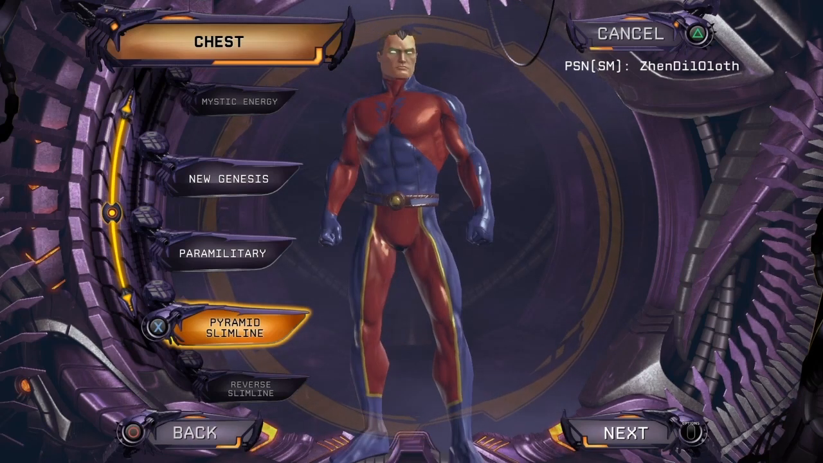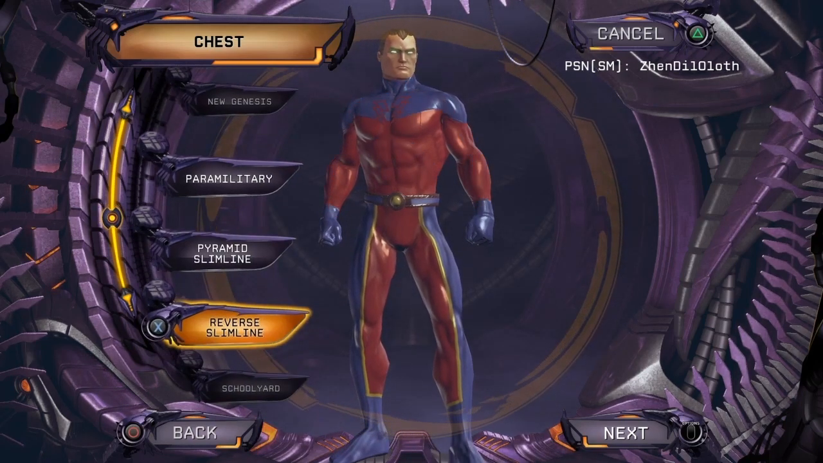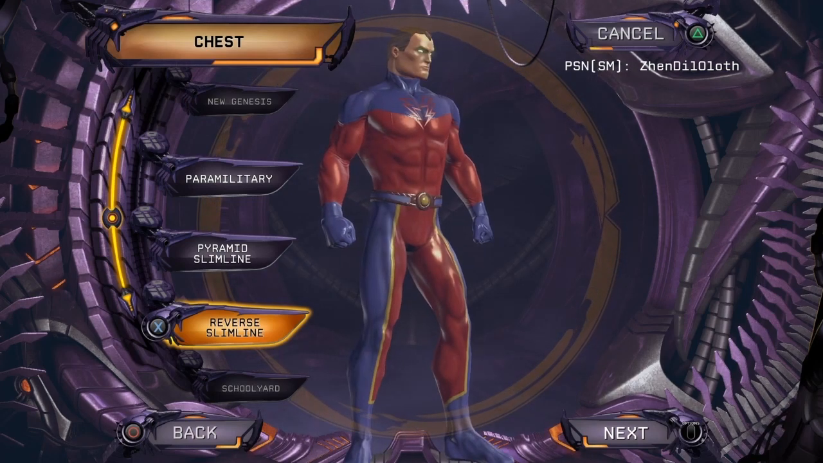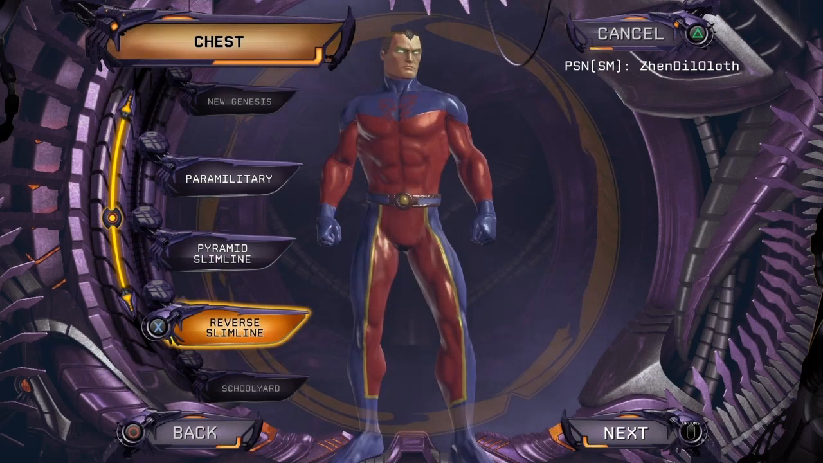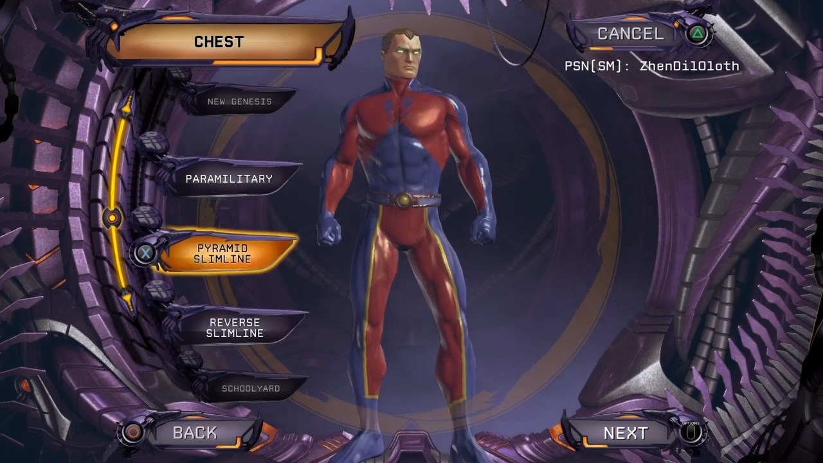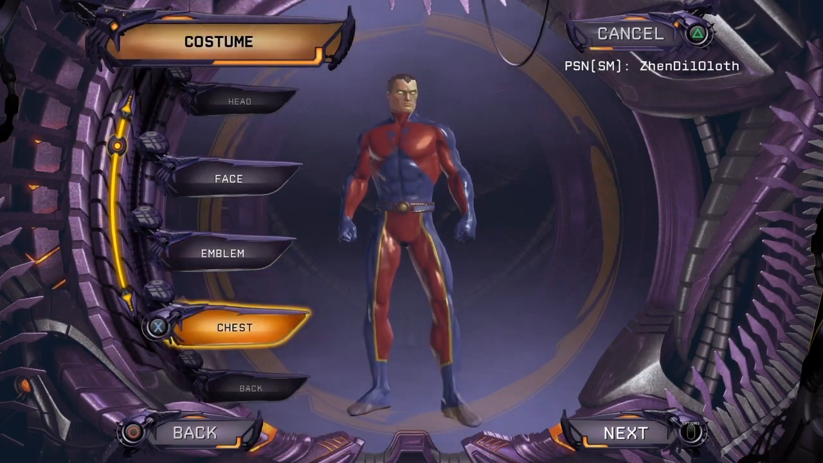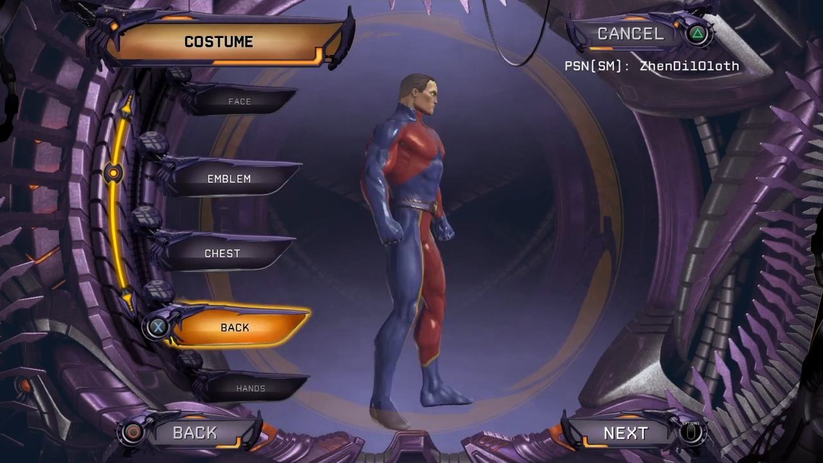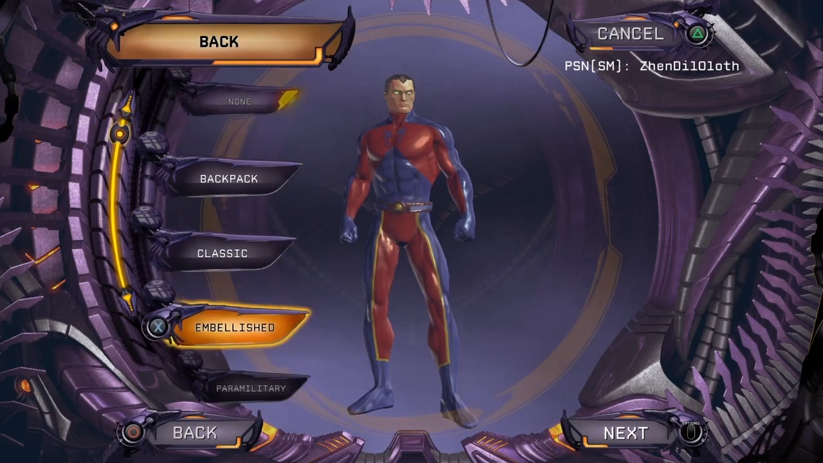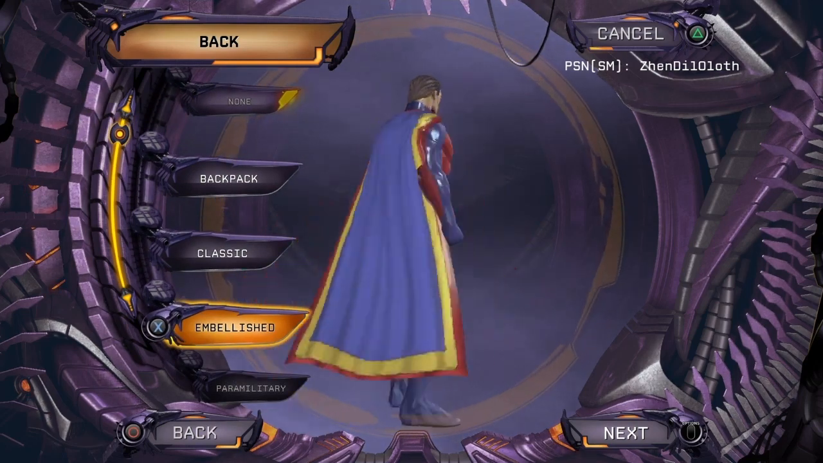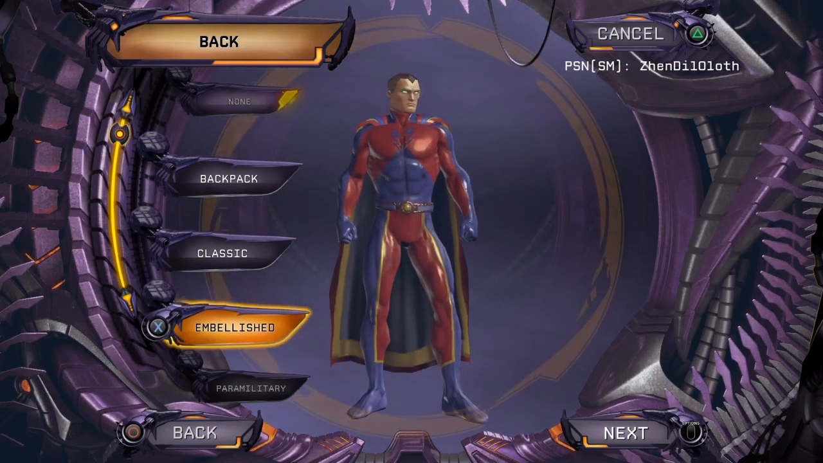I would be tempted to go with Pyramid Slimline. But usually what I end up doing, I end up using a reverse slimline. Although I'm not too crazy about the effect around the hands of the character, so let's go with the pyramid slimline in this case. I'm not going to use a back piece for our friend Black Adam. Actually, let's go for the embellished black piece, but I probably won't use it.